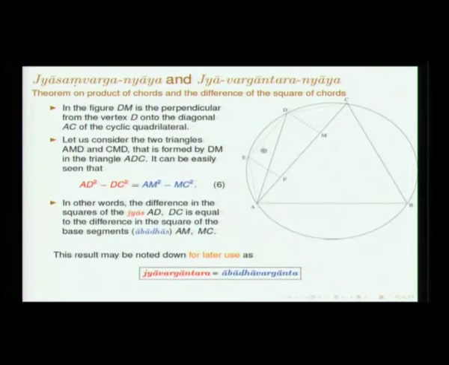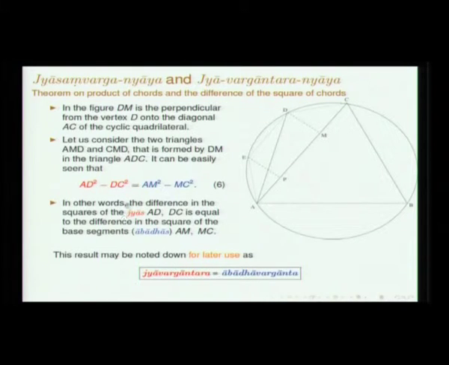So, in this figure, conceive of this triangle ADC. This simple relation: AD square minus DC square is equal to AM square minus MC square. This is obtained by dropping this perpendicular DM in this triangle ADC. DM square is basically AD square minus AM square, and this is also equal to CD square minus MC square. Therefore, you get this result straight away, equation 6.